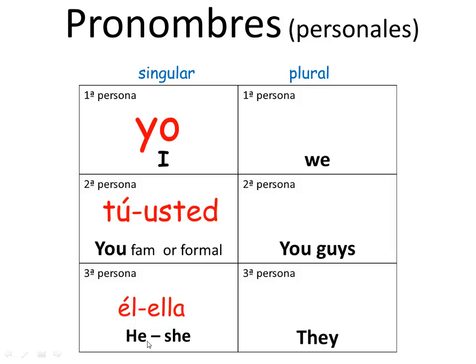Third person, we've got él or ella. So él is the masculine form, and ella is the feminine form, he or she. And then here we go. We've got the plural form. Of first person, we've got nosotros. That's we, and that would be either only a group of males or a mixed group with at least one male in it. And then the nosotras form, which would be a group of only females.